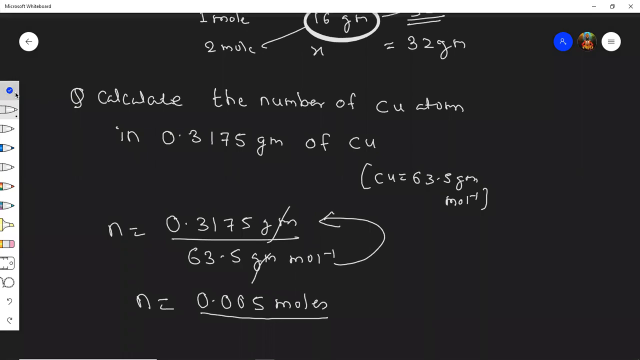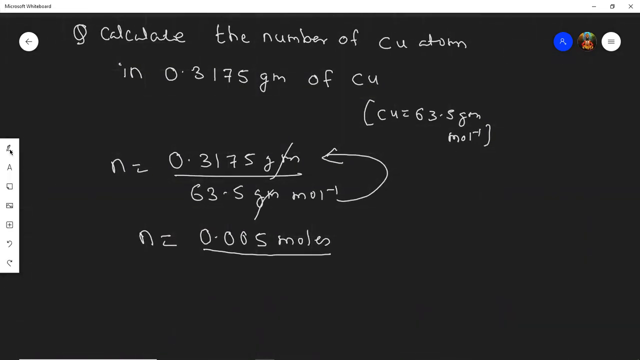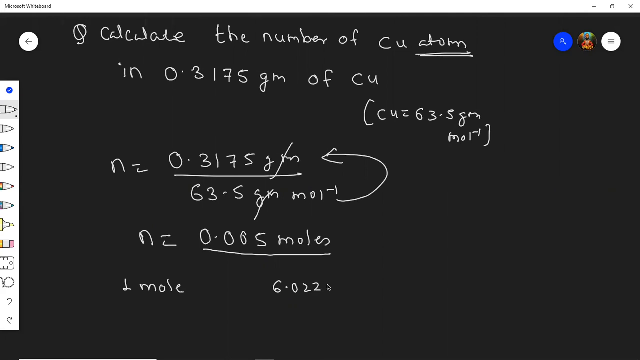Yes, sir. But students, read the question carefully. What did they ask? Copper atom they asked. Atom they asked, students. So you know students, 1 mole is 6.022 into 10 raised to 23 atoms, and they have given us 0.005. So X, just cross multiply it, students. If I remove this point 1, 2, 3, three zeros will be cancelled. So what will be the answer?